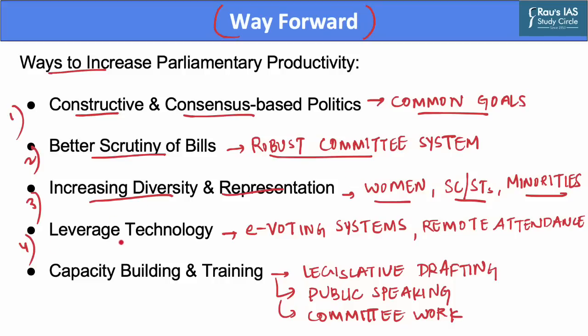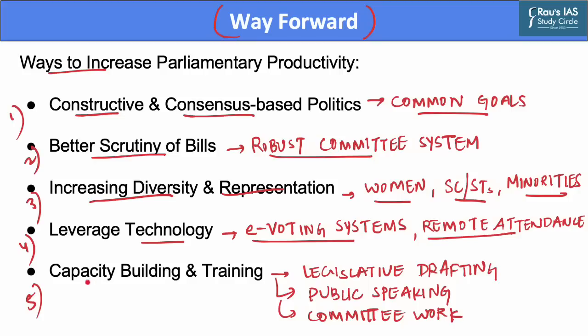Moreover, the Parliament should leverage technology to improve its productivity, such as using electronic voting systems, enabling remote attendance for its members, and enhancing digital communication channels. This would enable the Parliament to function more efficiently. It would reduce disruption and, as a result, would save valuable time and resources.